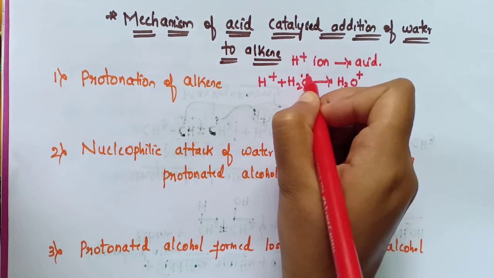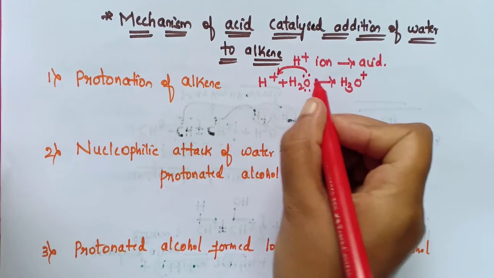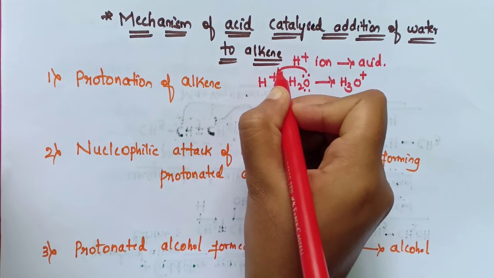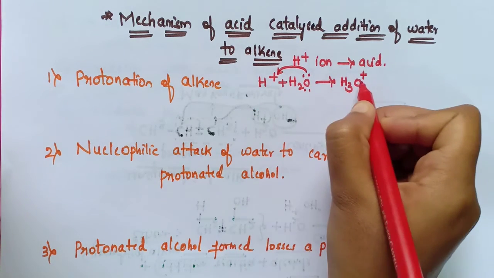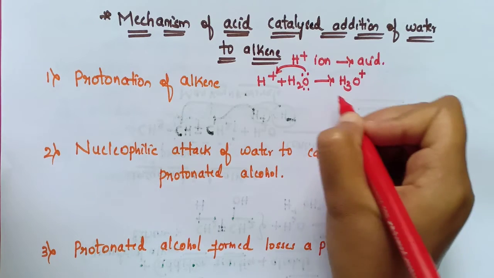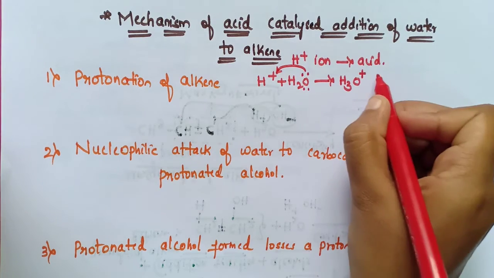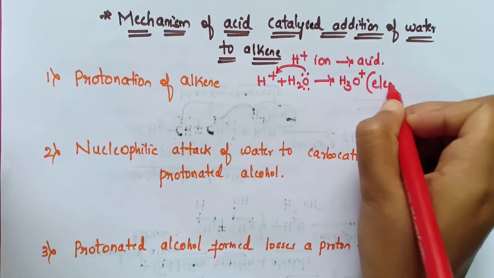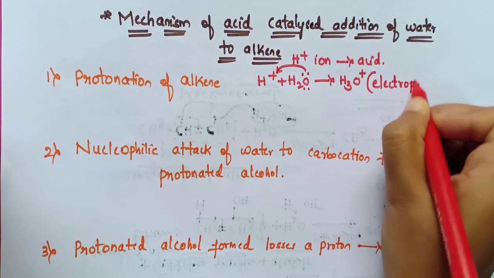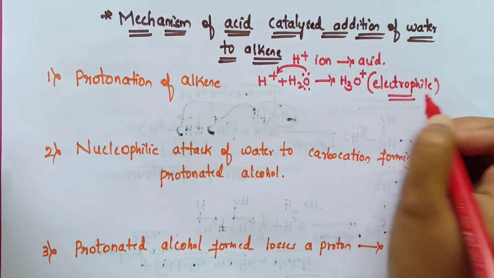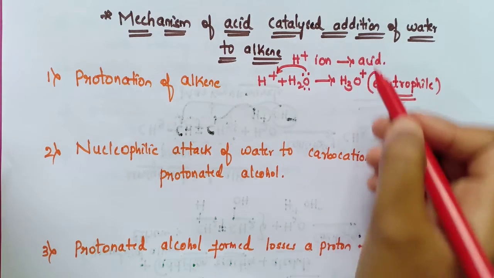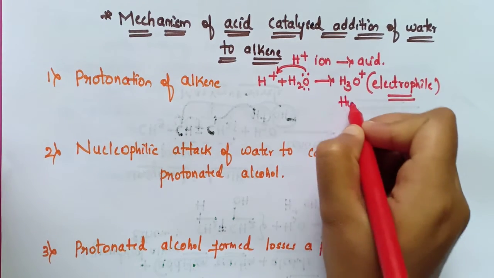Because the lone pair of electrons is shifted towards the H plus ion, so it will have the positive sign. It is an electrophile. Why? Because it has a lack of electrons. So this hydronium ion is an electrophile.